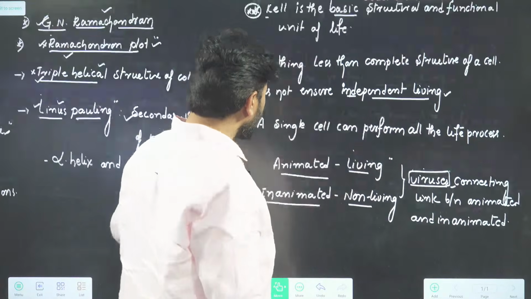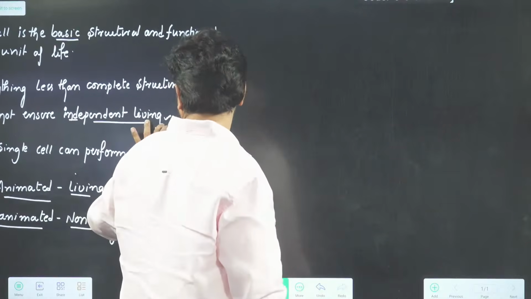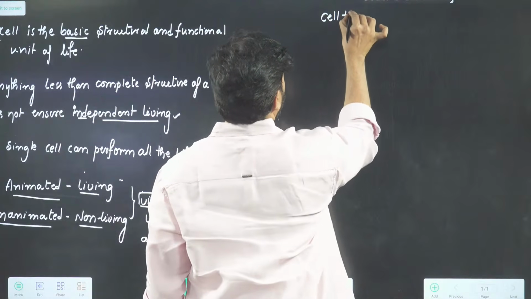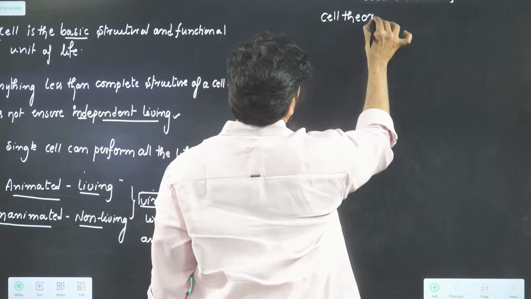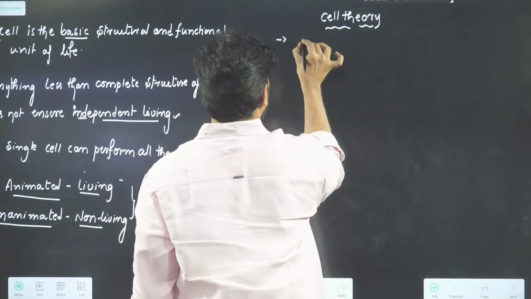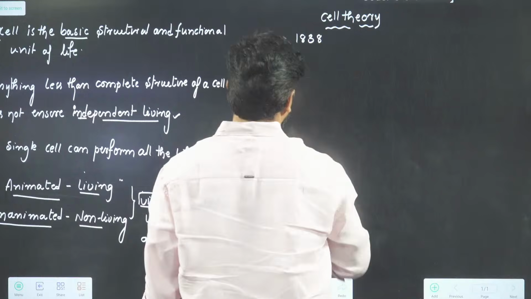Next, go to the cell theoretical concept, or cell theory. You know this, the cell theory was proposed by two scientists together. One person is called Schleiden and another person is Schwann.